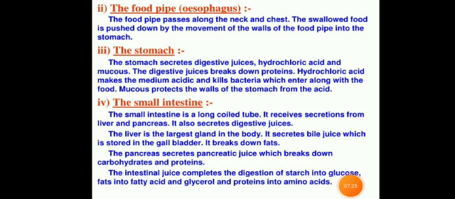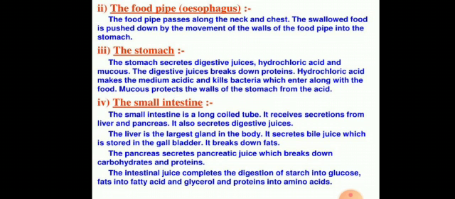And students, the small intestine is a long coiled tube, and it receives the secretion from the liver and pancreas. It also secretes digestive juices. The liver is the largest gland in the body. It secretes bile juice, which is stored in the gallbladder, and it breaks down fats. The pancreas secretes pancreatic juice, which breaks down carbohydrate and protein.